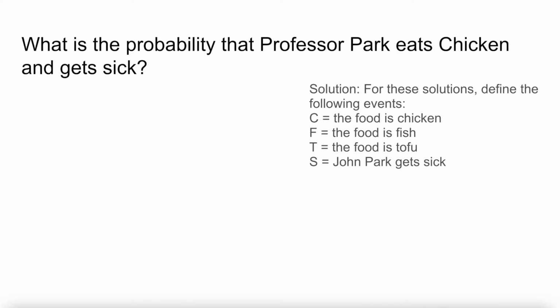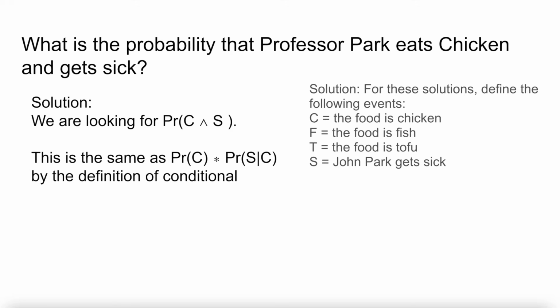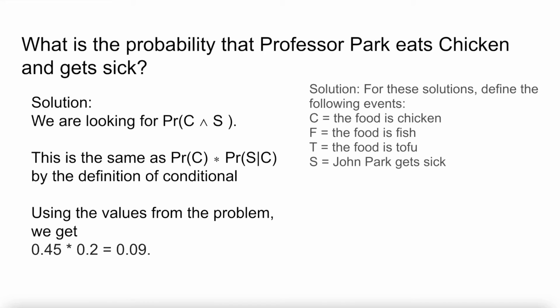What is the probability that Professor Park eats chicken and gets sick? So in this problem, we're looking for the probability of C and S. This is the same as the probability of chicken, or C, times the probability of S given C, by the definition of conditional. Using the values from the problem, we get 0.45 times 0.2, which is equal to 0.09. That means that there's a 9% chance that Professor Park eats chicken and gets sick.